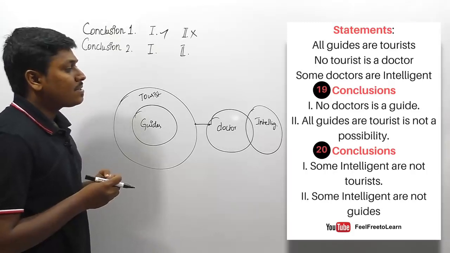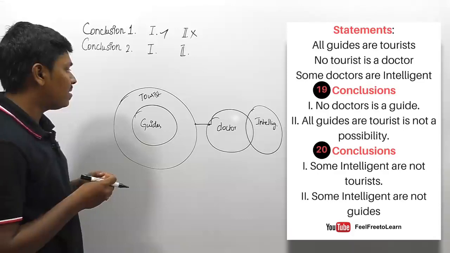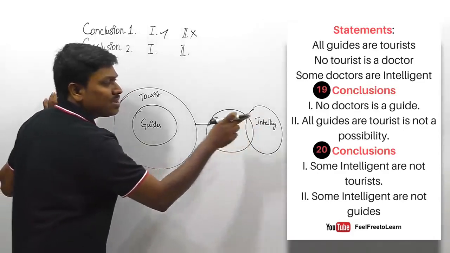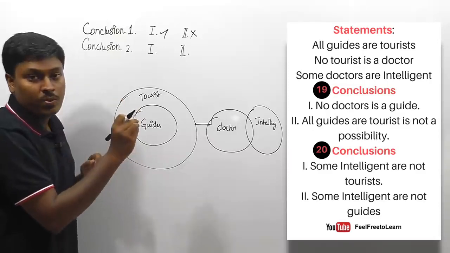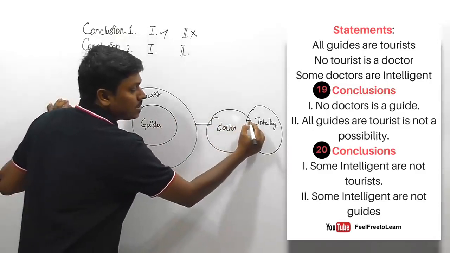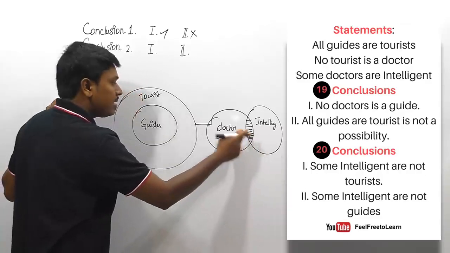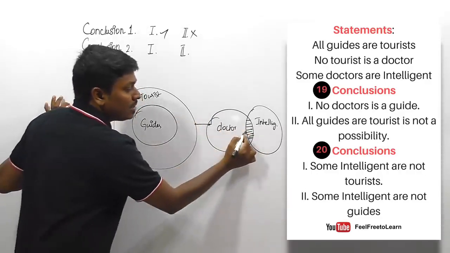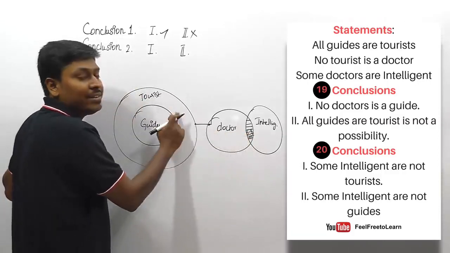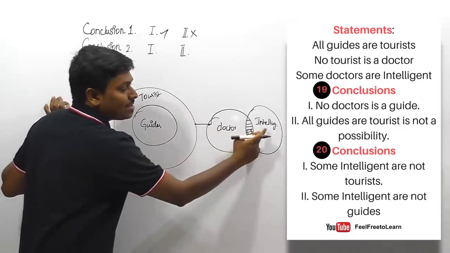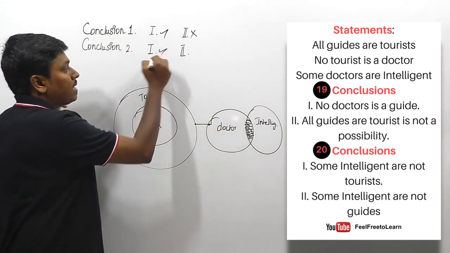So second set is some intelligent are not tourist. Listen here, friends. It is based on the some not concept, right? If it is a some not concept, you should read the first 2 words alone. Some intelligent will be this region. They are saying that some intelligent is not tourist. Definitely this region has some doctors. And we already know that there is no connection between doctor and tourist. So finally we can say that some intelligent, this region, will definitely not be tourist is correct.